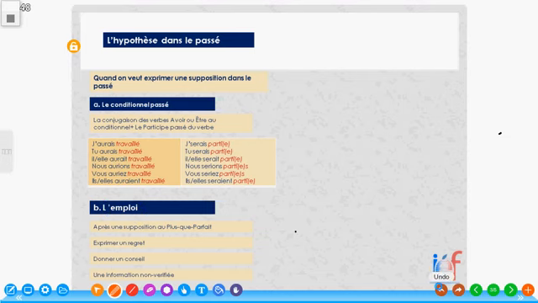We shall be considering in what way conditional passé can be used. The first is this. Après une supposition au plus-que-parfait. Now, I'll be making some examples with you, so I want you to follow me, please.